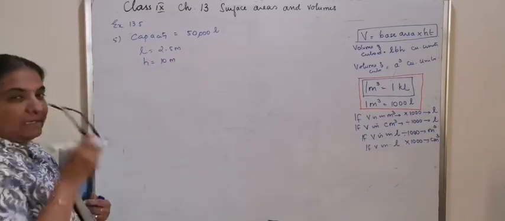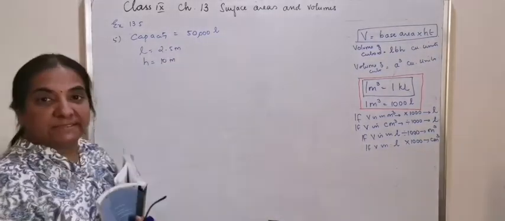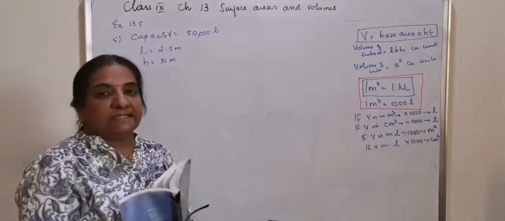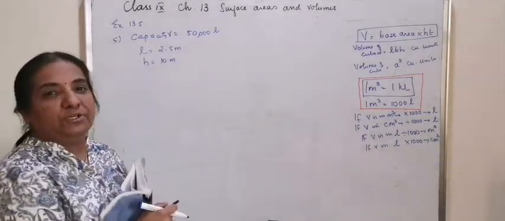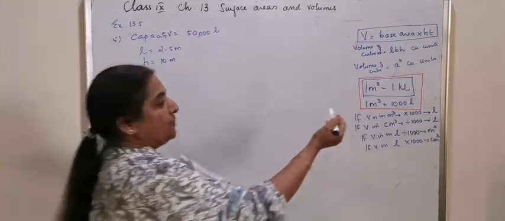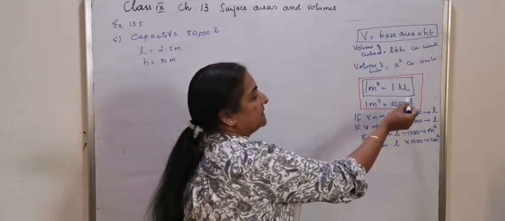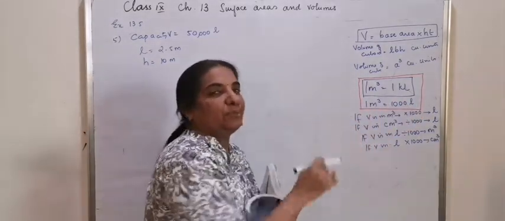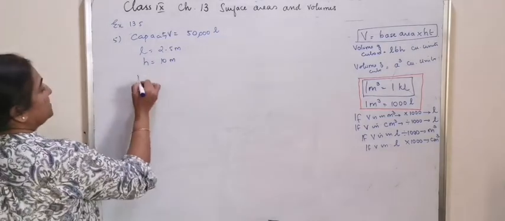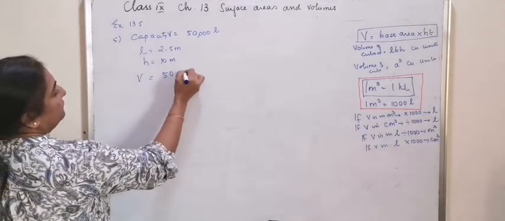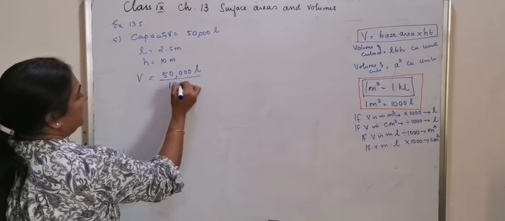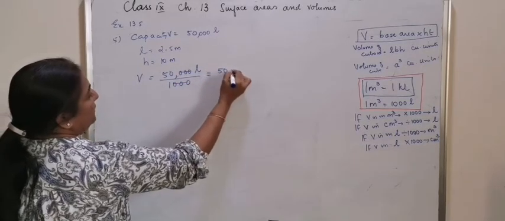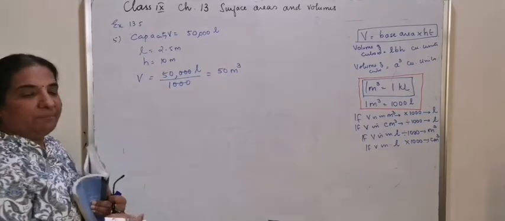That means here length and height are given in meters and the capacity or volume is given in liters. So that volume we have to convert into meter cubed. So when 1 meter cubed is 1000 liters, 1 liter is equal to meter cube divided by 1000. So volume is equal to 50,000 liters divided by 1000, which is equal to 50 meter cubed. You got it in meter cube.